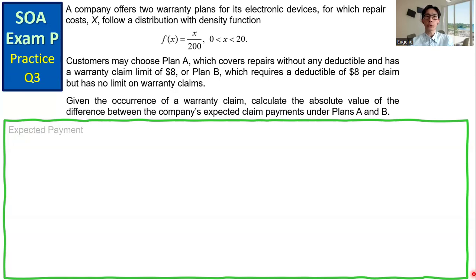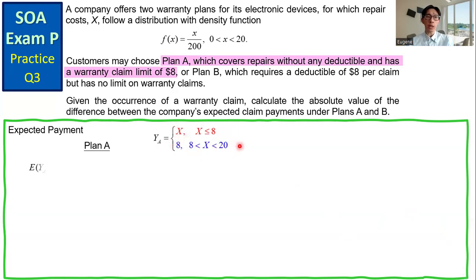Let's take a look at the solution. We need to compute the expected payment of Plan A and Plan B respectively. For Plan A, let YA denote the payment under this plan. If the repair cost is $8 or below, the company pays the full amount. If the repair cost is between 8 and 20, the company only pays up to $8.